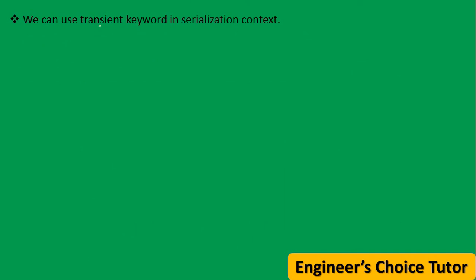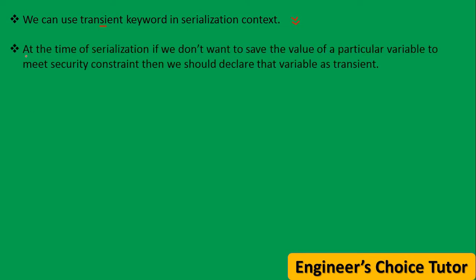So we can use the transient keyword in the serialization context. Why are we using it? At the time of serialization, if we don't want to save the value of a particular variable to meet a security constraint, then we should declare that variable as transient. For example, id and password. The id you can save in the file, but the password you can't save. Saving the password means you are compromising security, and you can't compromise on security. That's why we declare the password as transient.